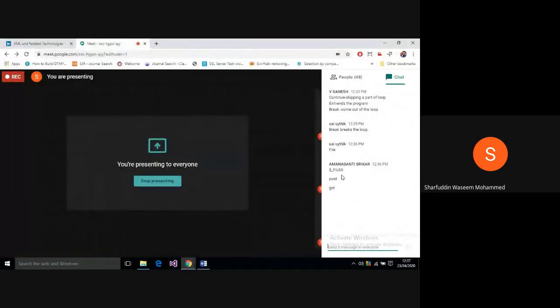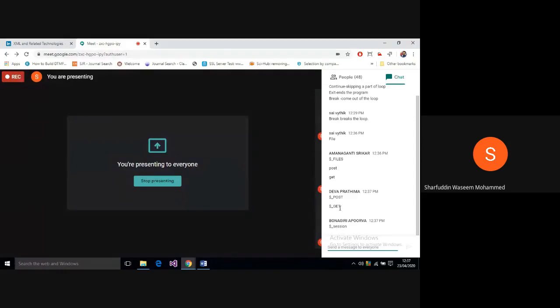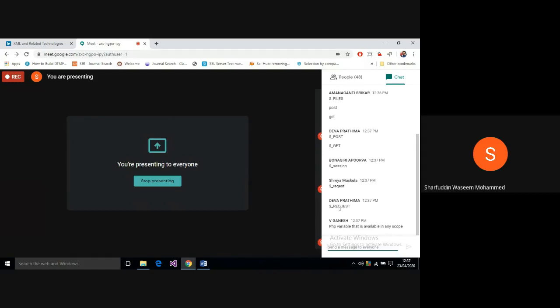Yeah, someone told $_FILES. Yeah, Srikar, good. Yeah, $_POST, $_GET. So you need to remember all the super global arrays. I will list them out. One is $_GET, $_POST, $_REQUEST, then $_FILES, and what are the other things? $_SESSION, $_COOKIE. So these 6 I taught you already. Remaining 4 are left, so that is out of the scope.